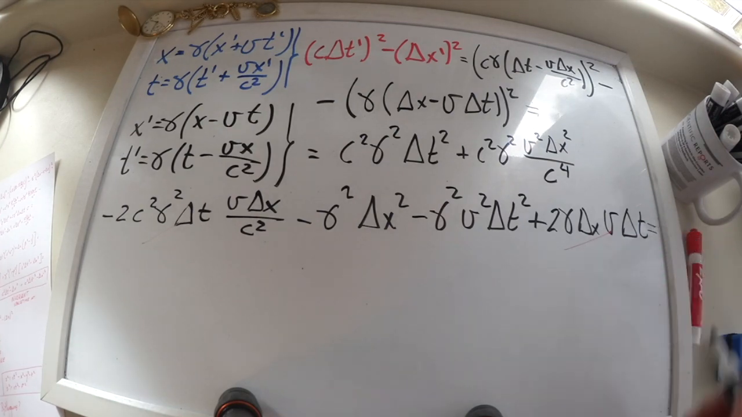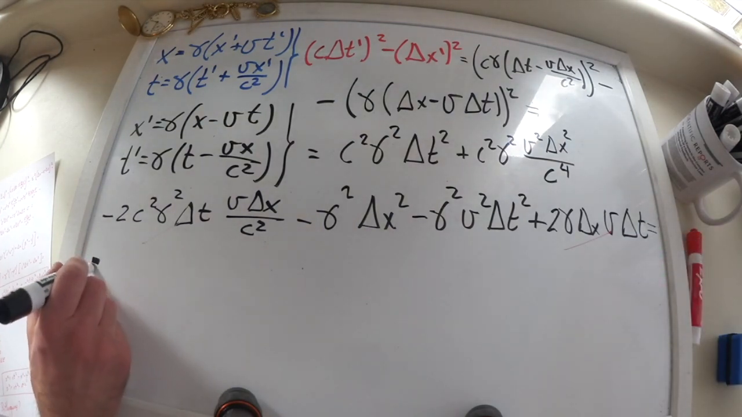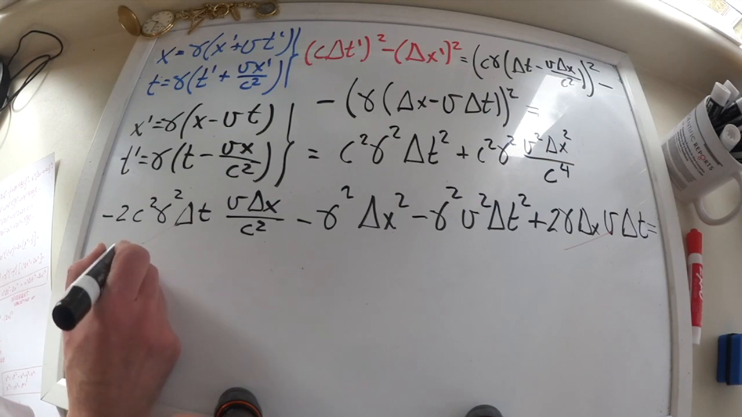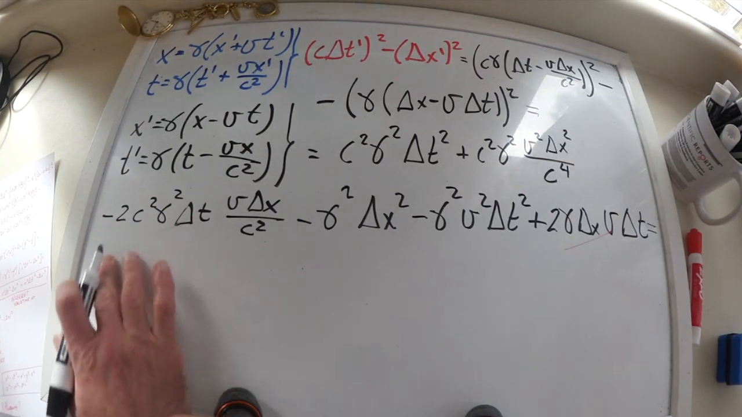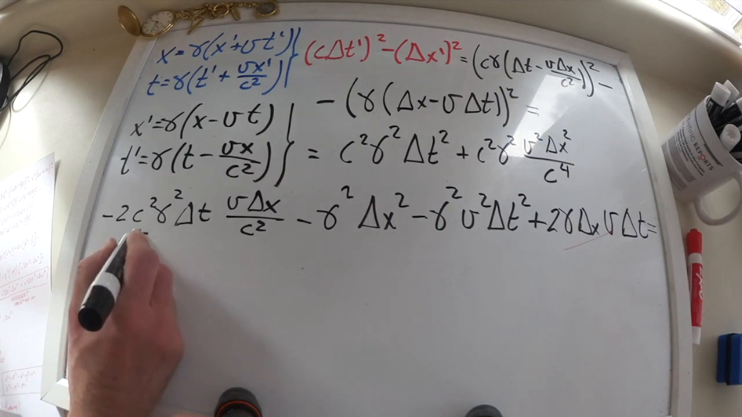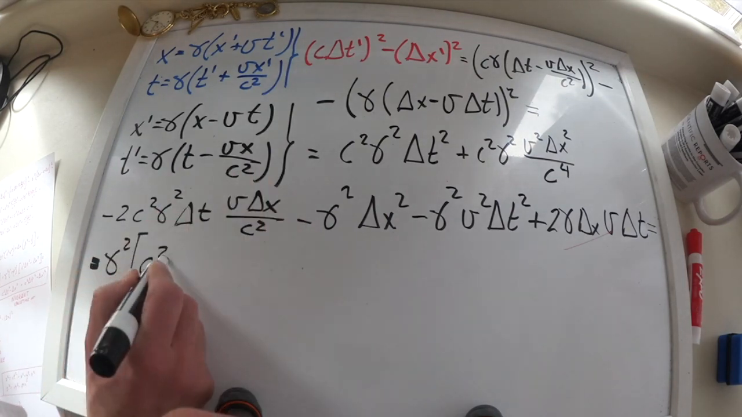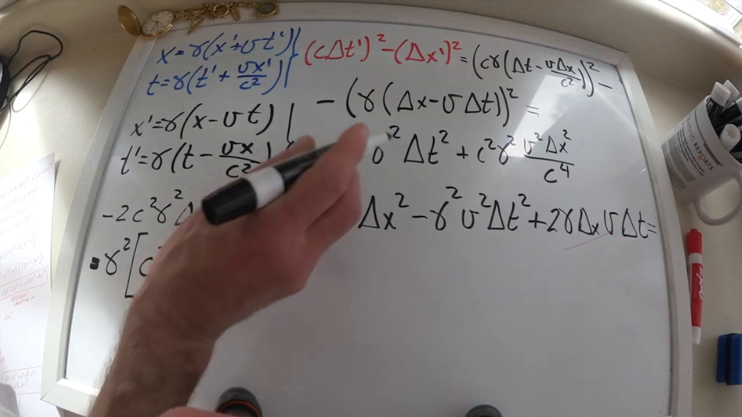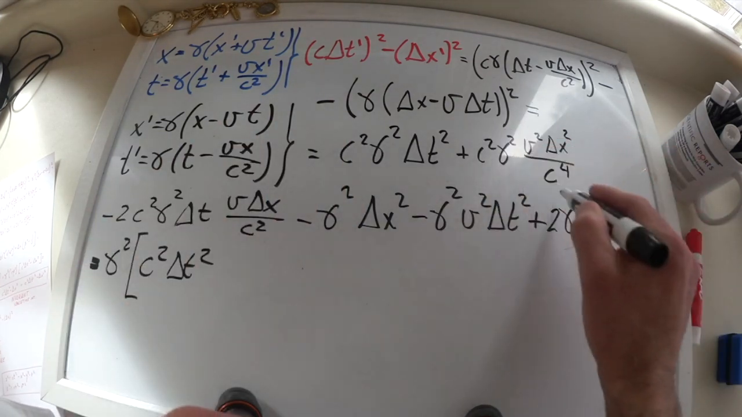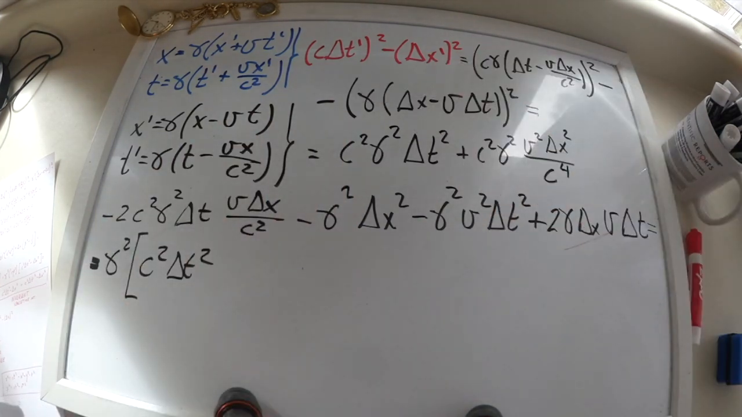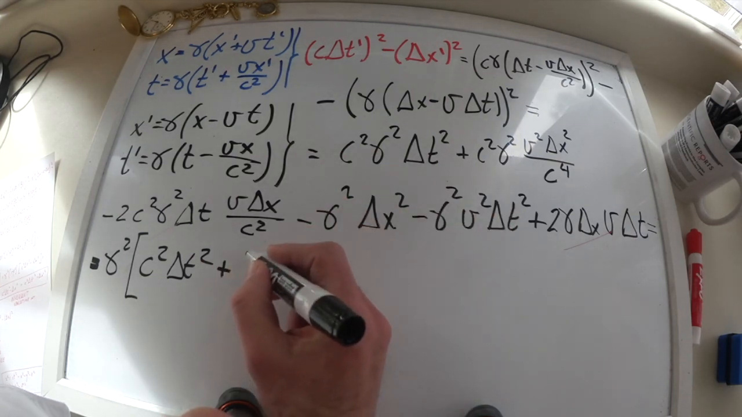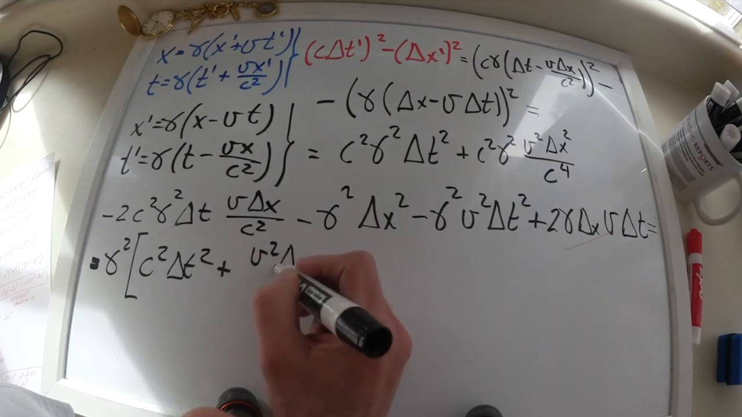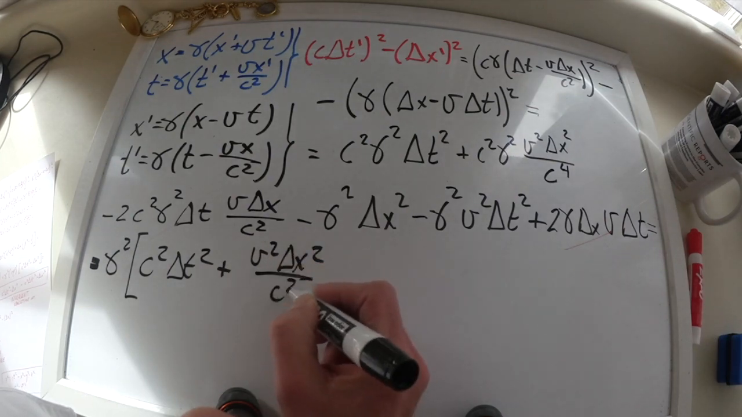This is equal to the first one. Okay, c squared. That's c squared for everybody, right? No, sorry, it's gamma squared for everybody. And then it's going to be this c squared delta t squared. That's this first term. This other term, I will simplify this c. So I will take the gamma squared out of there. So this is going to be plus v squared delta x squared over c squared.